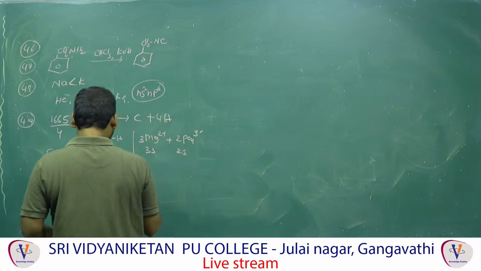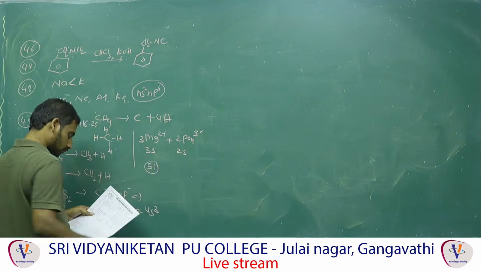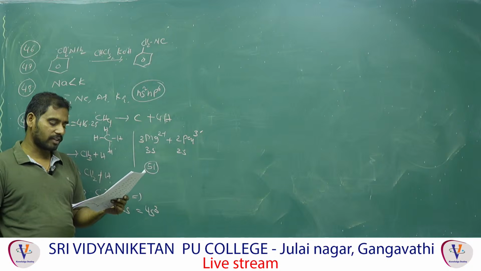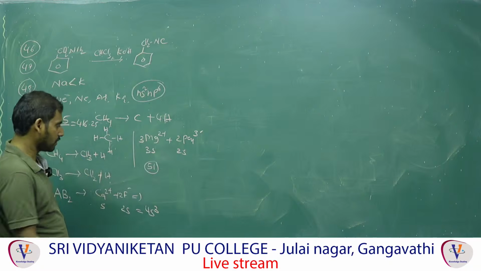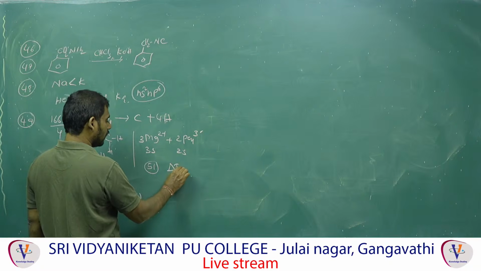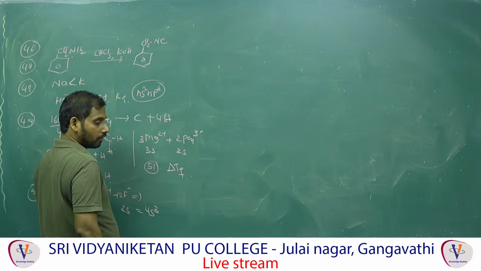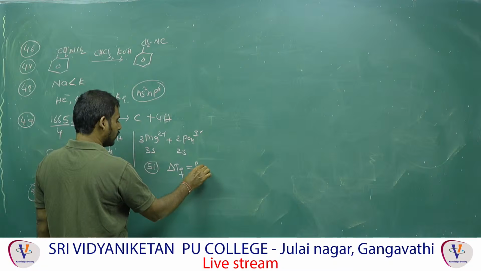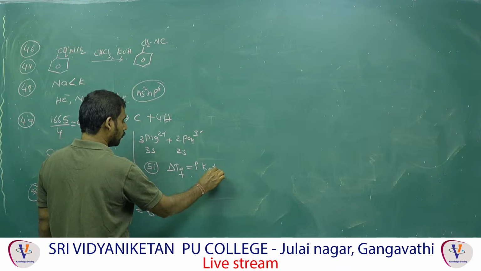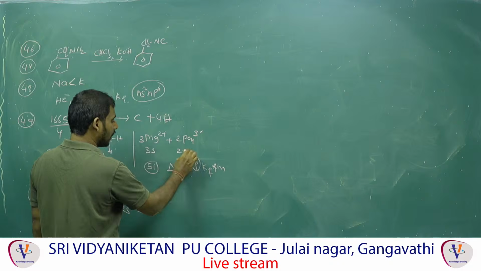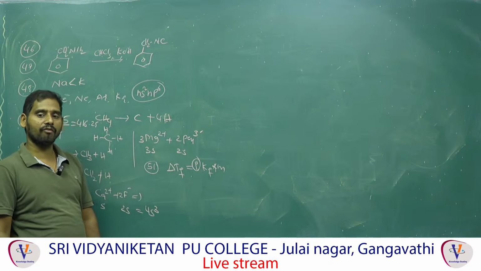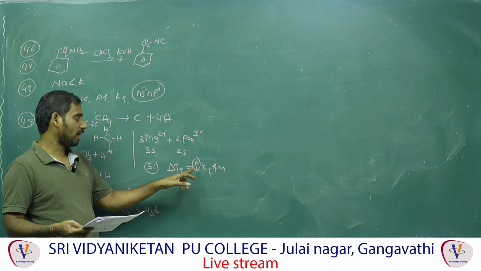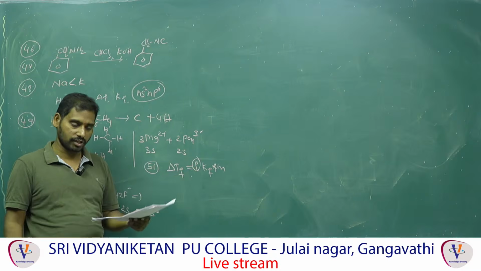Next one, question number 51. Which of the following aqueous solutions will exhibit the maximum delta Tf? That means depression in the freezing point. Depression in the freezing point is equal to i into Kf into m. That means it depends on the i value, the van't Hoff factor. So the more i is, the more delta Tf also. The i value is for complete dissociation.